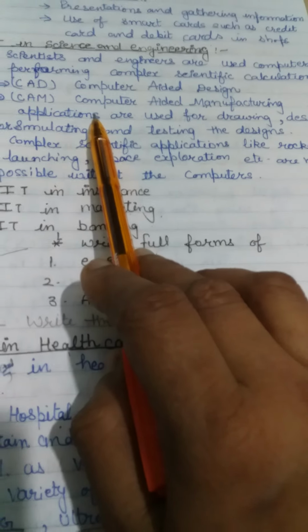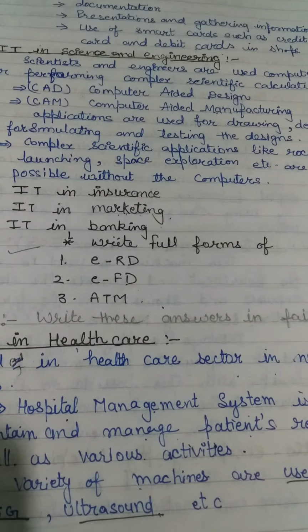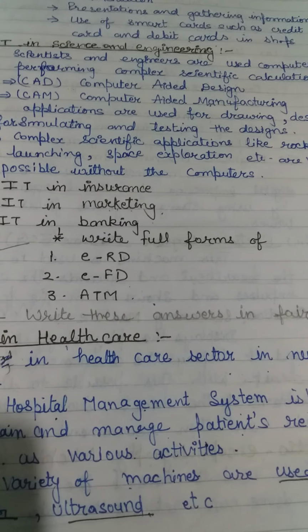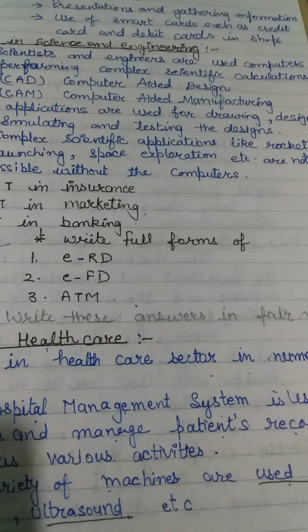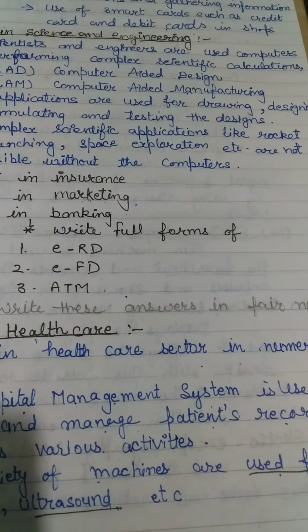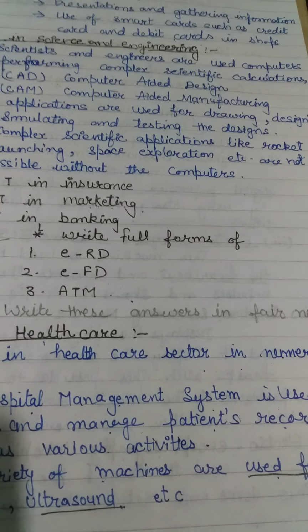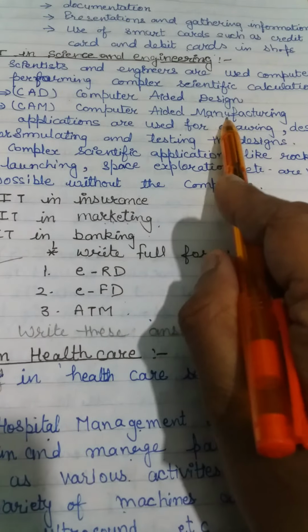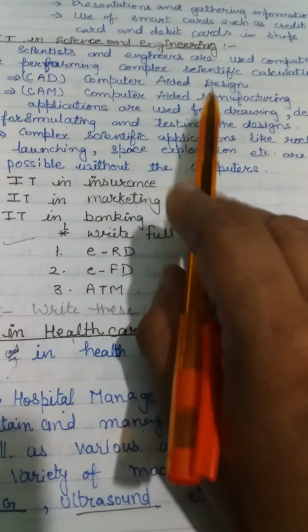These applications are used for drawing, designing, simulating and testing the design. These applications, these computers, are used for this type of work.